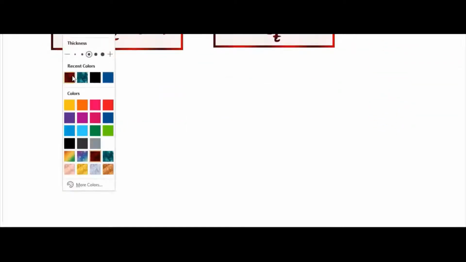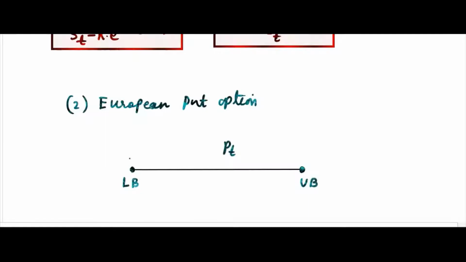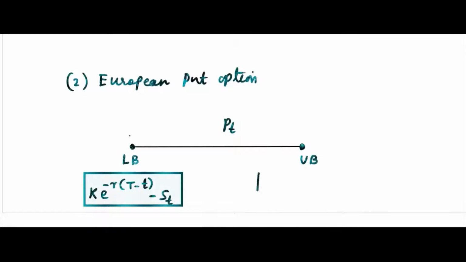European call option is over. Let me write here European put option. In case of European put option, we'll write PT here. We already know this part, the lower bound. We'll see the upper bound here, then we'll find a similar one for PT also.